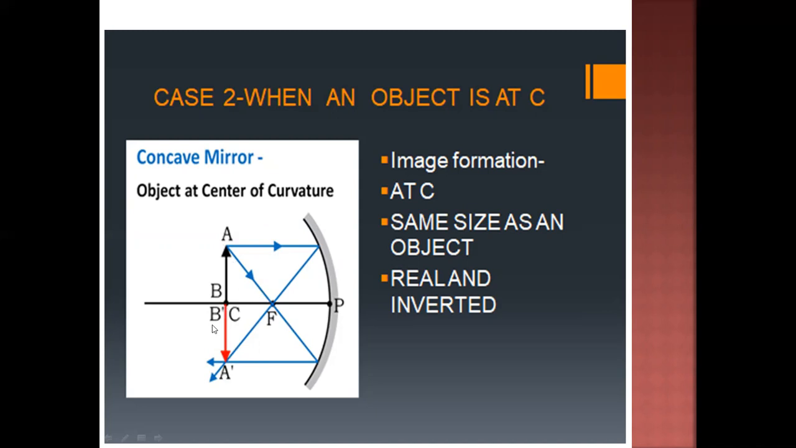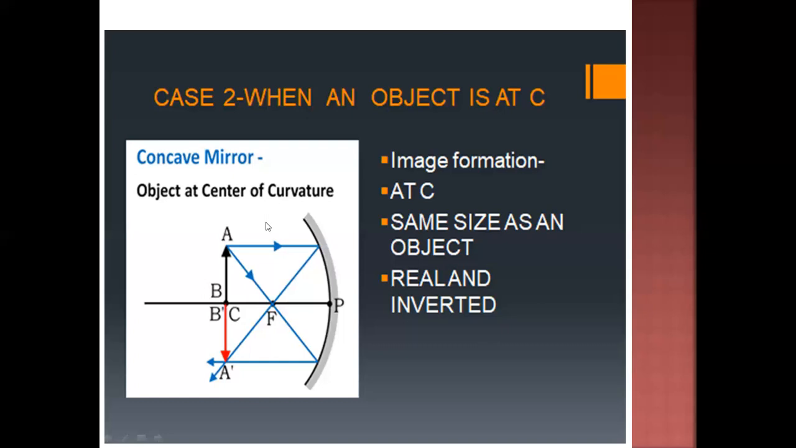That's why it is called real, and its nature is always inverted. It is the same size as the object and it is formed at C. So this is the image formation and the nature of the image. What question can be asked? What will be the nature of the image if the object is at C?